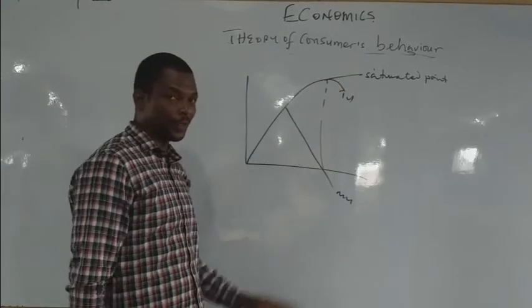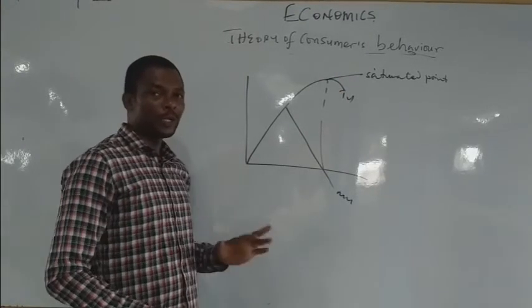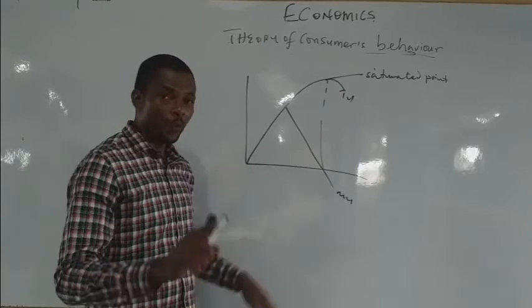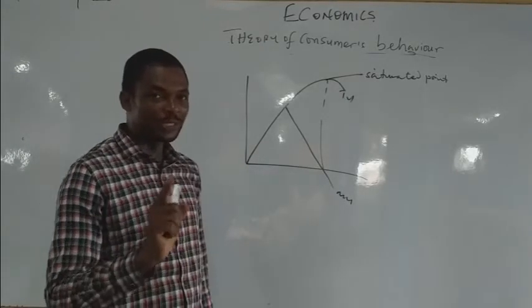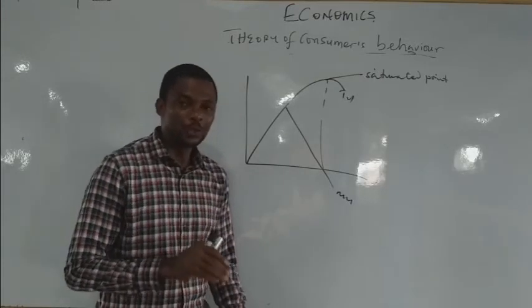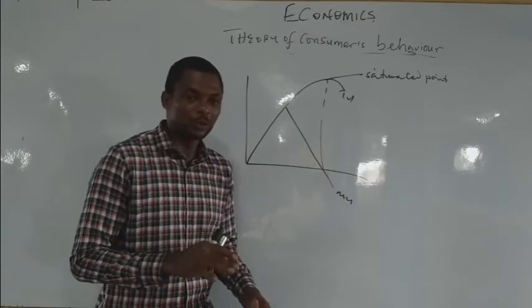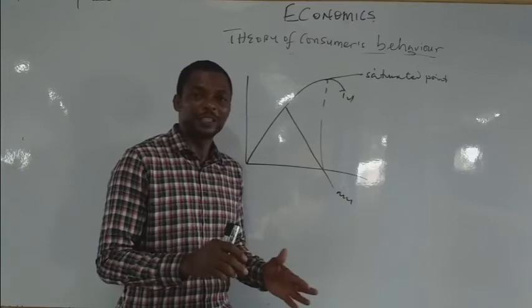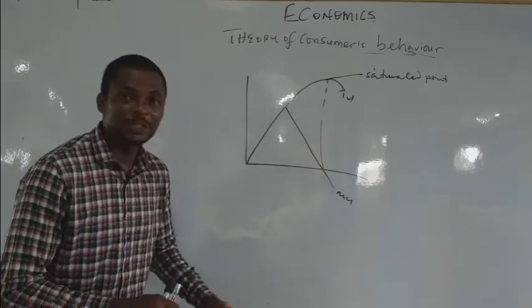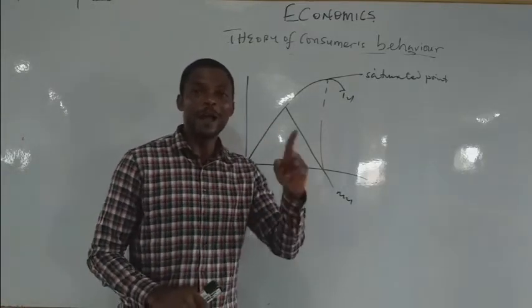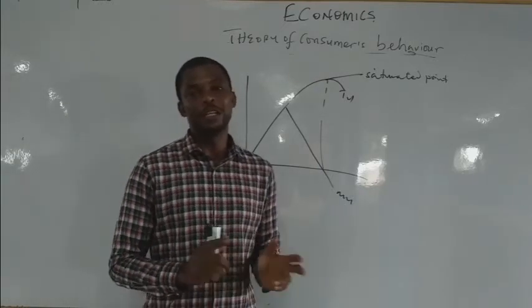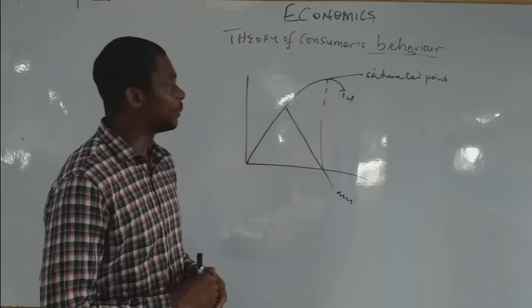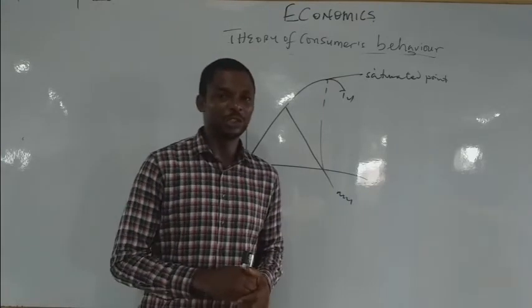That point is called the point of satiety. Further consumption of the commodity will lead to disutility. That law is the law of diminishing marginal utility. Your total utility continues to increase as the commodity is successively increased, while marginal utility tends to decrease until the point of satiety, after which it goes to disutility, and the concept is known as diminishing marginal utility.